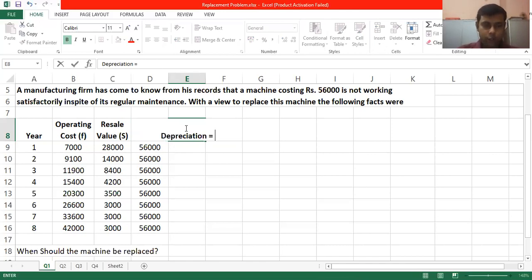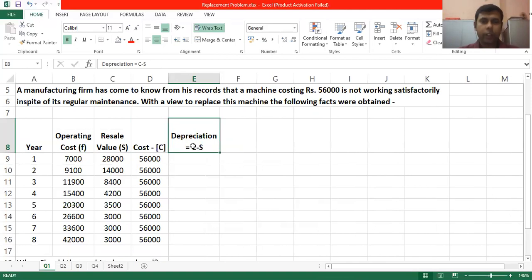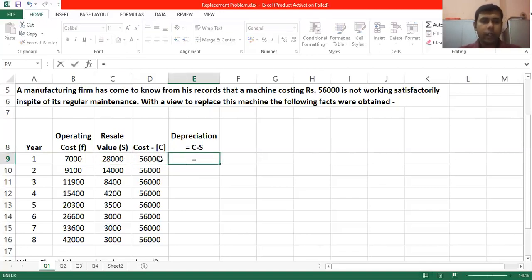And depreciation should be written as C minus S. That means cost minus your resale value. So let us go to rapid depreciation, right? So this is your C and this is your resale value S. So we are subtracting it, cost minus resale. So this is our depreciation.